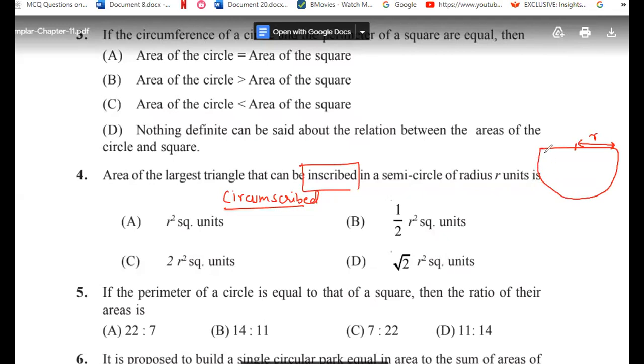Tell me how you can get the biggest area, meaning how you need to put the triangle in this one. How can you put the biggest triangle? Do you put it like this way or some other way? No, sir. I just took the diameter of the semicircle as the base of the triangle. The base of the triangle would be the diameter of this one. Okay, now you know that very well.